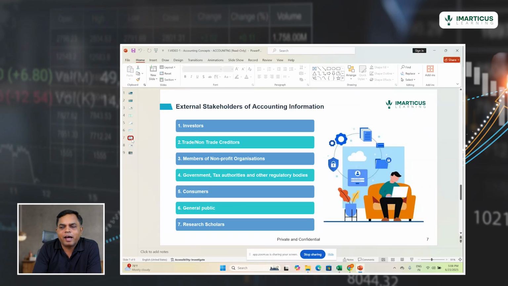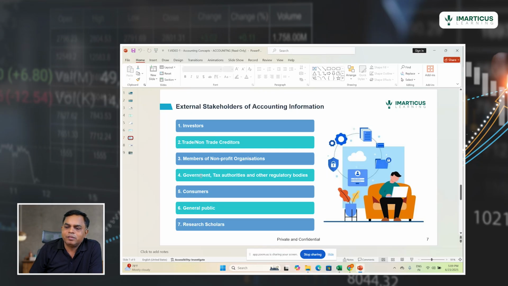For example, we have investors. Investors want to look at the performance of different companies before they choose which company they want to invest in. Or they can be creditors, like suppliers in the market who supply goods or provide services to the firms, and they want to know your financial position, because they'll be supplying goods or providing services on a credit basis, and they want to know whether the organization will be able to meet the obligations. So suppliers or creditors are another important external stakeholder who requires accounting information.